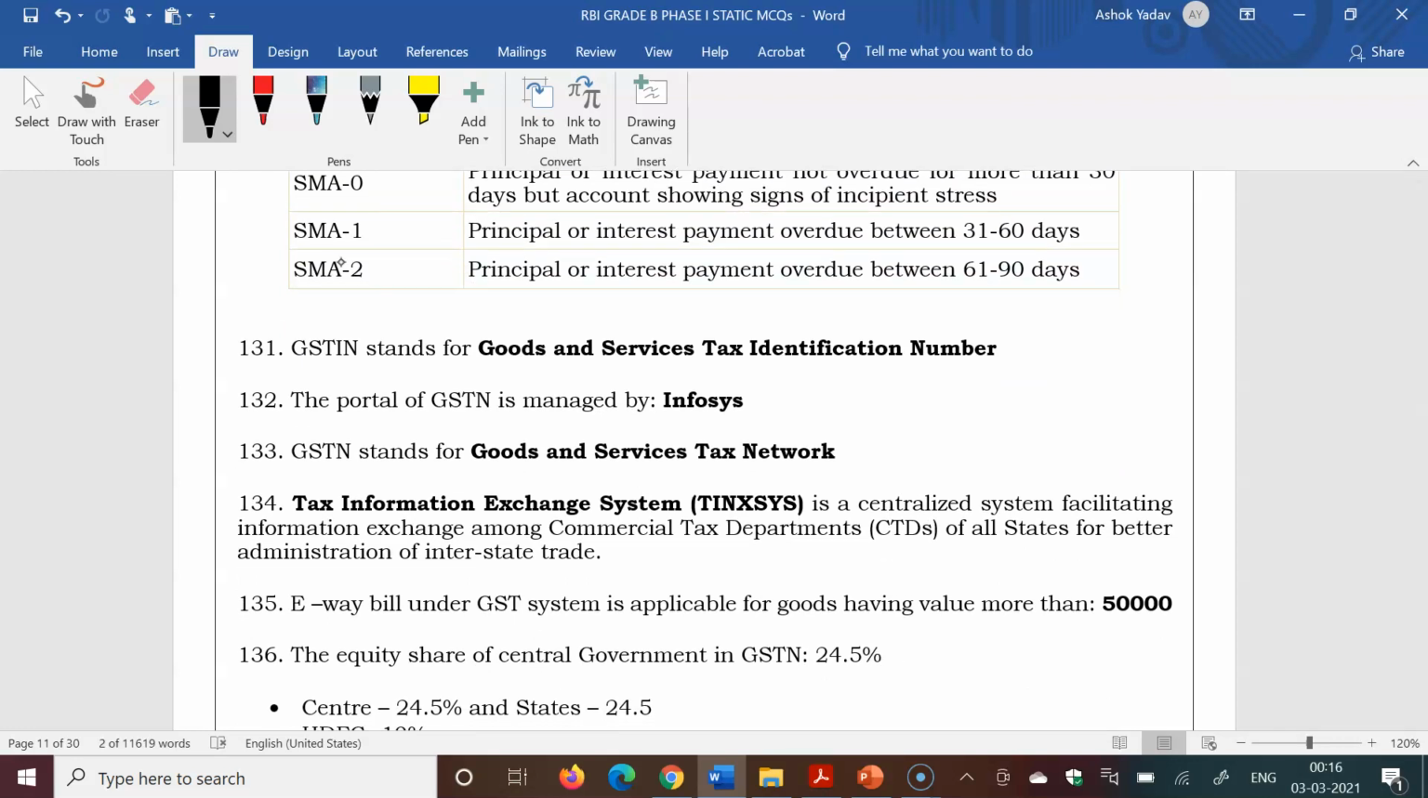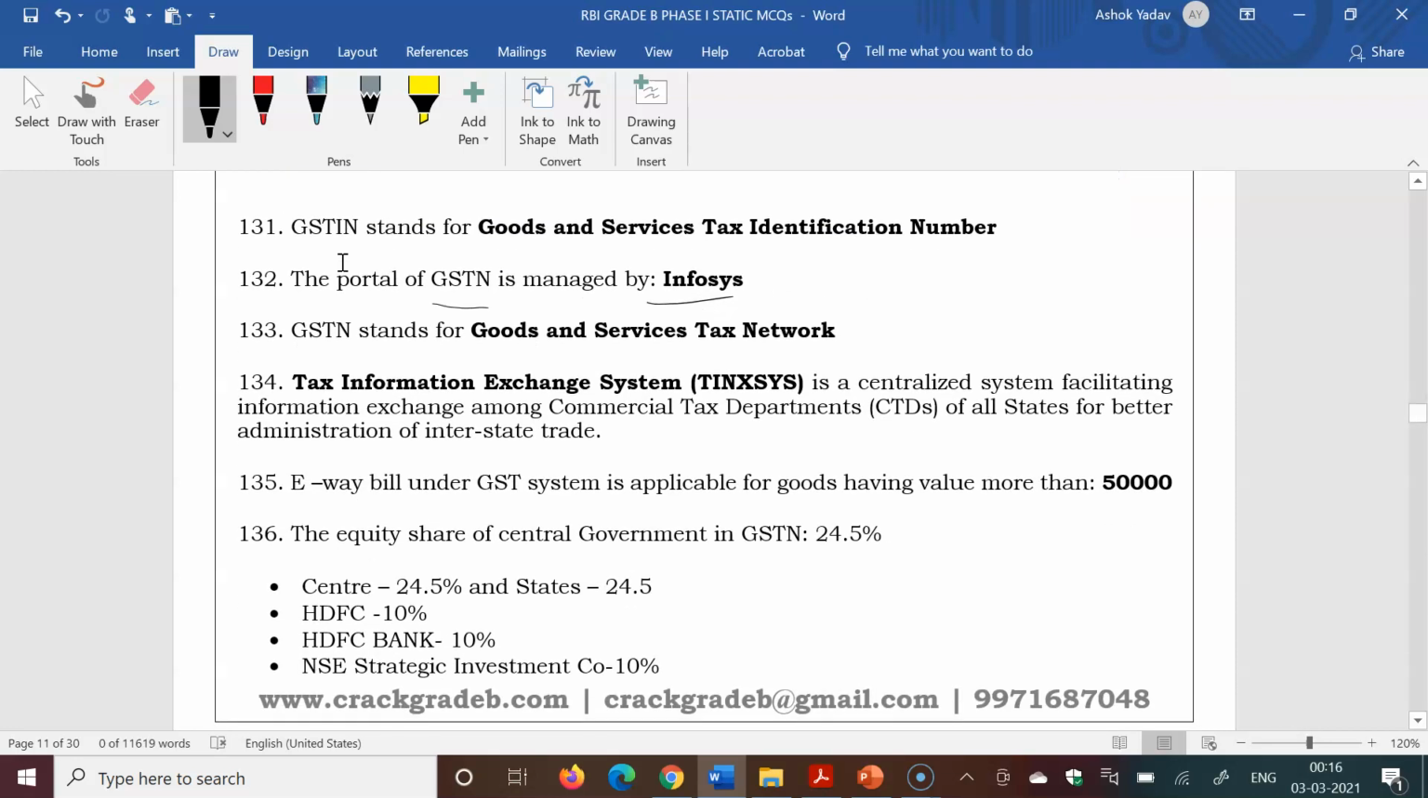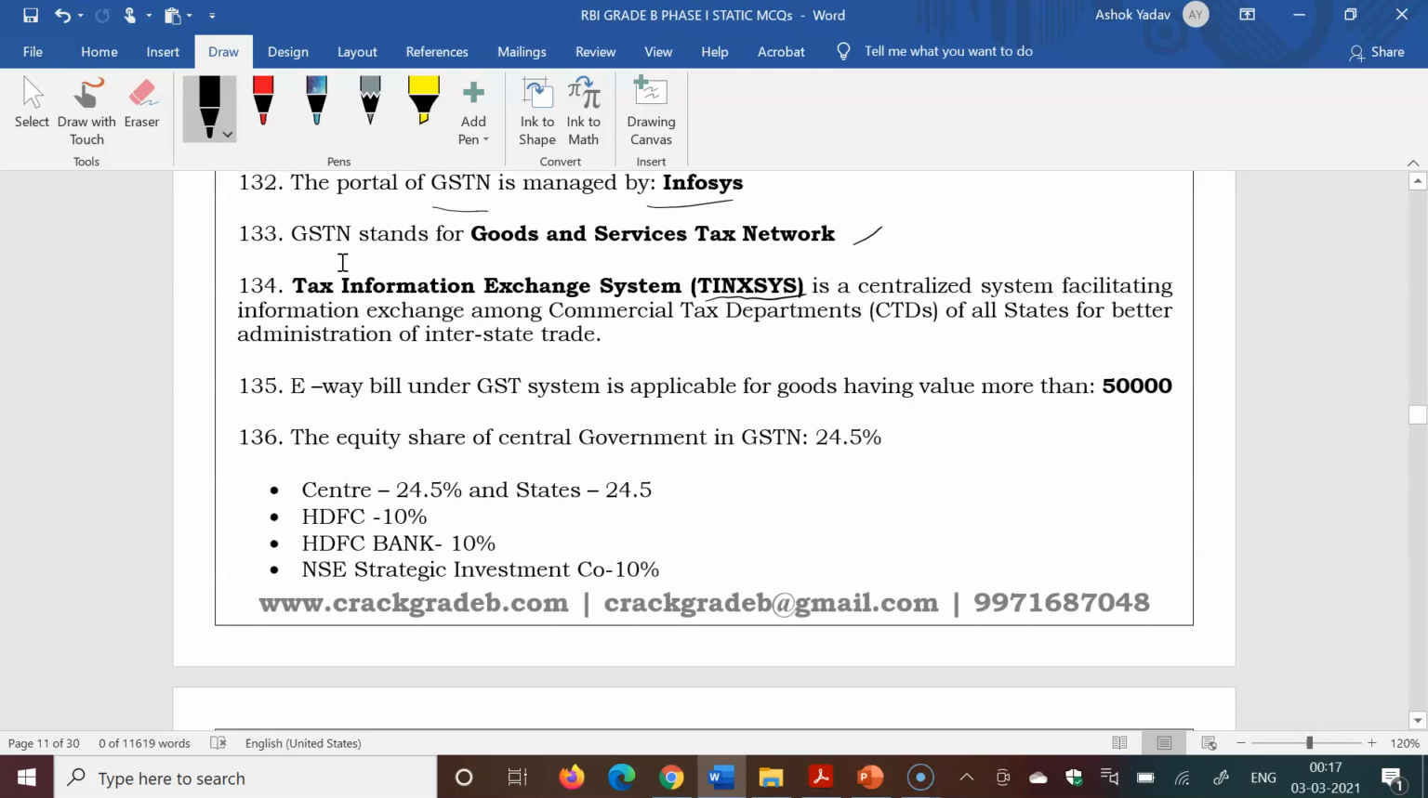GSTN stands for Goods and Service Tax Identification Number. The portfolio of GSTN is managed by Infosys. GSTN stands for the Goods and Service Tax Network, and it is a centralized system facilitating information exchange among commercial tax departments of all states for better administration of state trade. This is a tax information exchange system. This is also part of this initiative of GSTN.